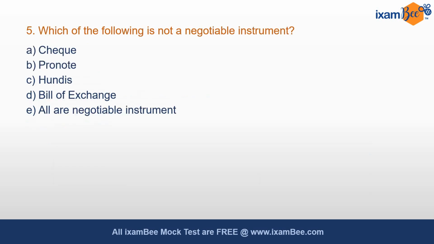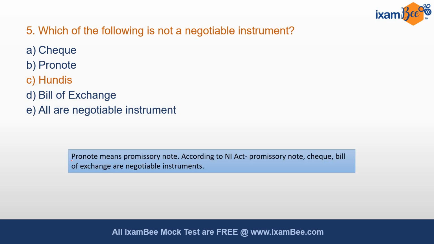Question number 5 is, which of the following is not a negotiable instrument? This is the very basic definition which is mentioned in the Act. Negotiable instrument includes 3 types of instruments, and which one of the following is not included? It is hundies. Pronote, option B, pronote here means promissory note. According to the Negotiable Instrument Act, promissory note, check, and bill of exchange are negotiable instruments.